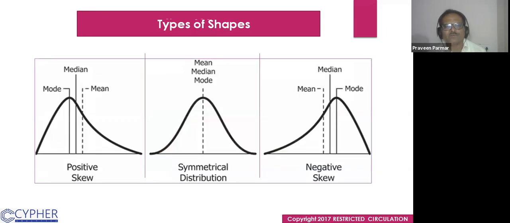If you see the types of shapes, look at here, the maximum height would be the mode. That point on the x-axis would be the mode; this is a frequency. The highest frequency value is called the mode.